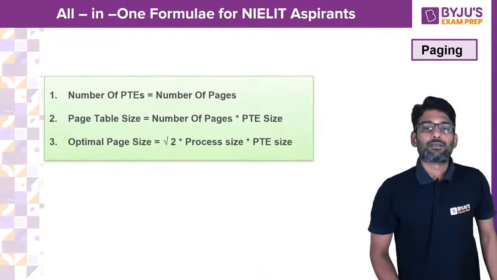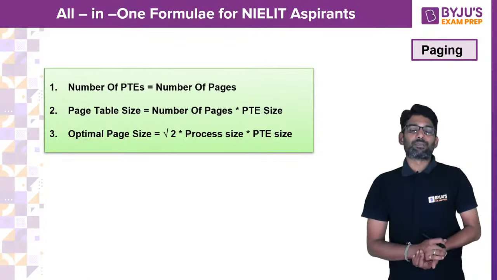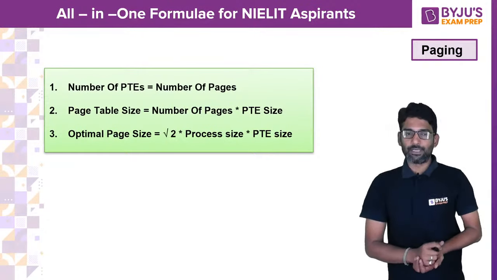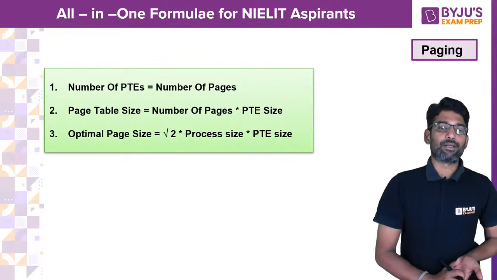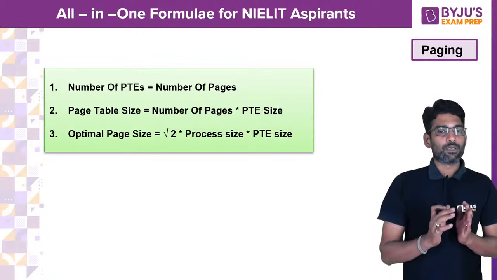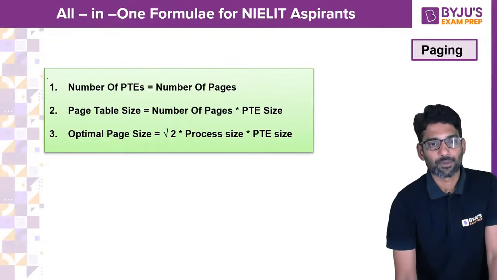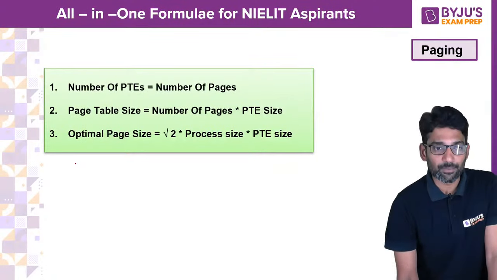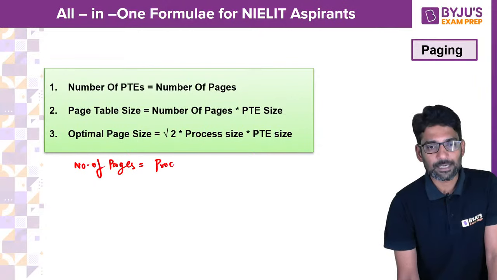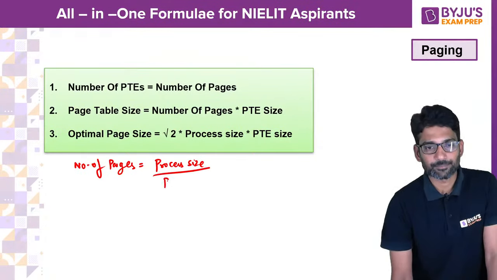And then please remember the formulae in paging. This is important. How do you calculate number of page table entries? That will be equal to number of pages. How do you calculate number of pages? Number of pages will be process size divided by page size.